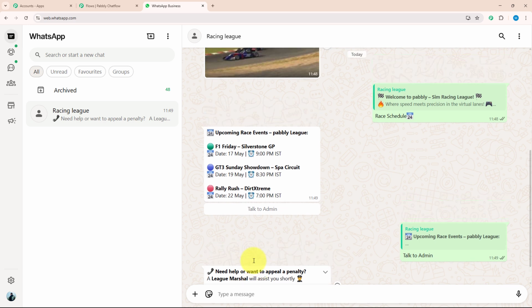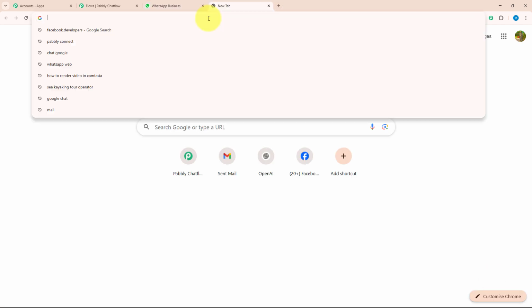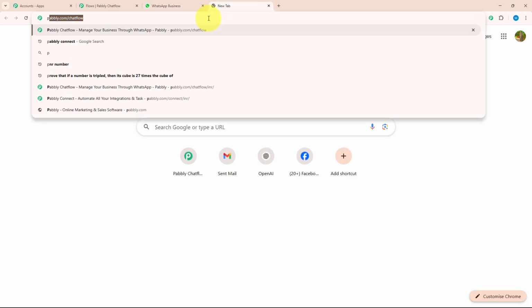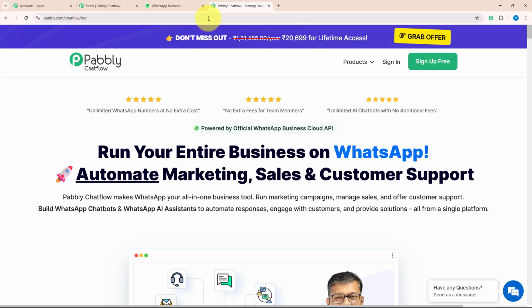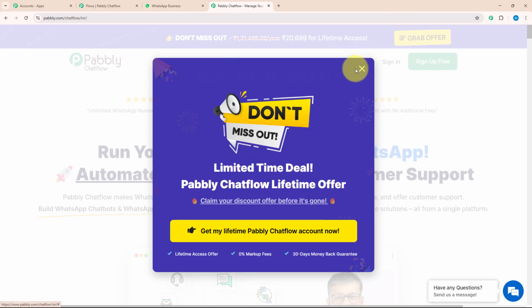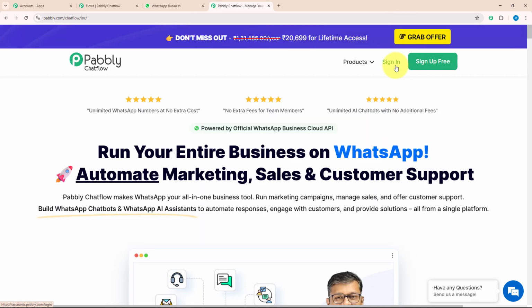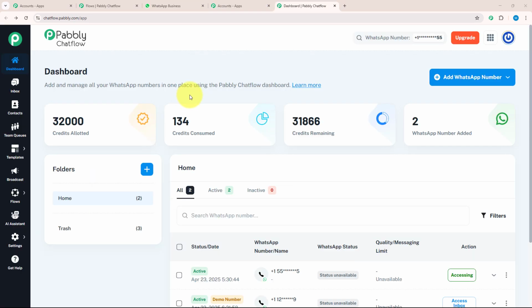In today's video, we are going to learn how to make this chatbot for your own business, so let me guide you further. For that, you need to open a new tab and type pabbly.com/chatflow. As soon as you search this, you will land on the pabbly.com page. Over here, you can see there are 2 options, sign up for free and sign in. If you are a new user, you can click on sign up for free, but as I am an existing user, I will click on sign in.